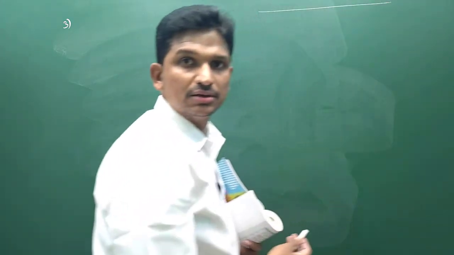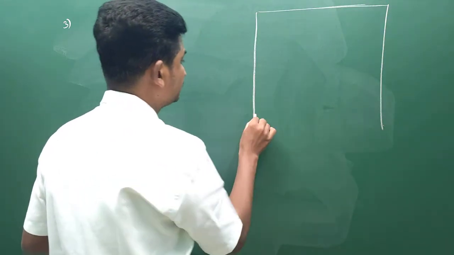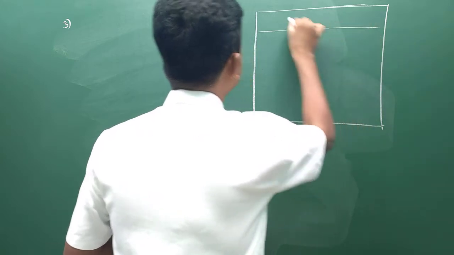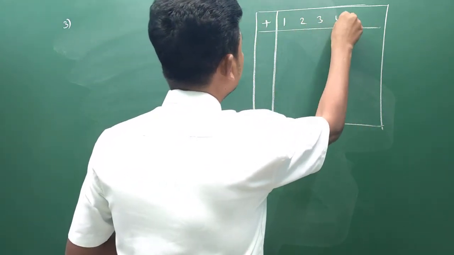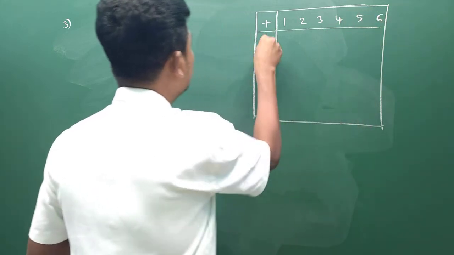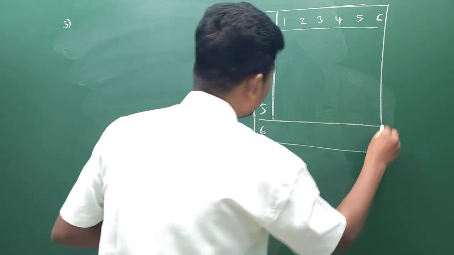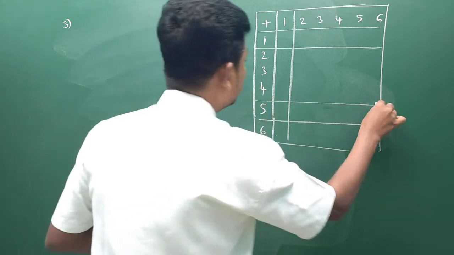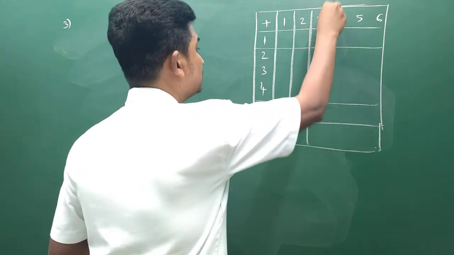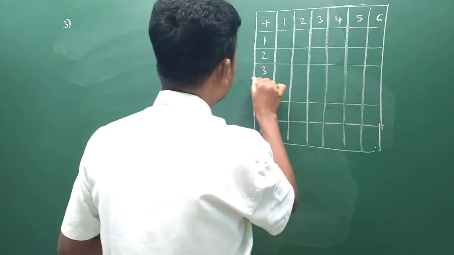So here what I will do, I write 1, 2, 3, 4, 5, 6 and 1, 2, 3, 4, 5, 6. Why this 1, 2, 3, 4, 5, 6? Because a die contains 6 faces. That's why I have written it like this, just to write the events A, B, C easily in set form.